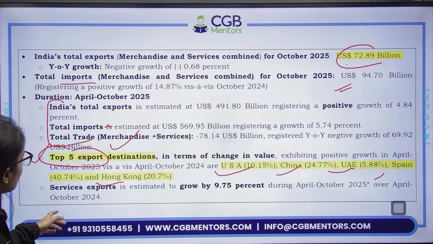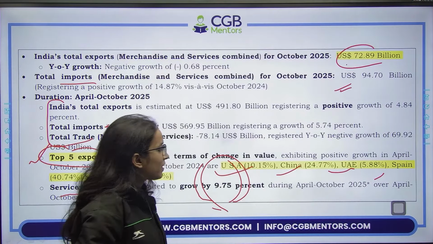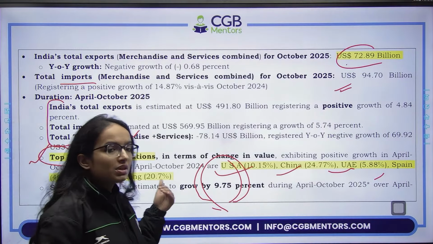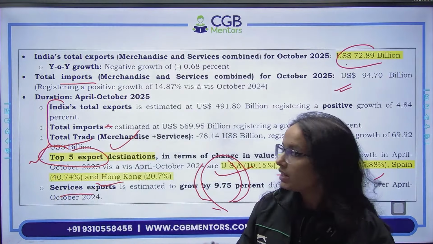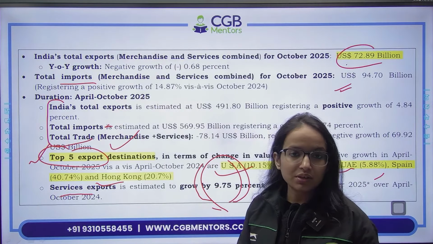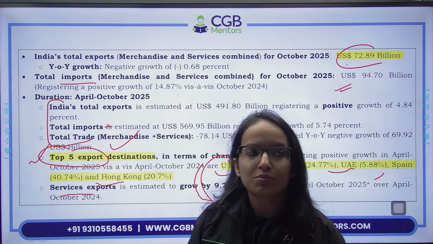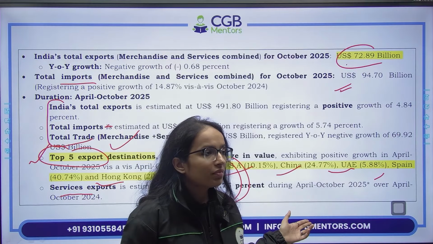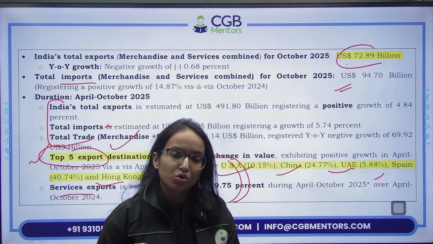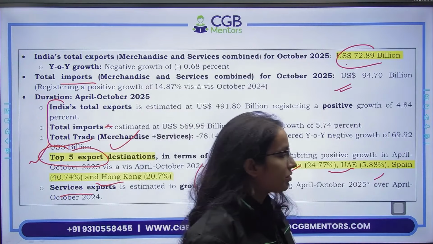And particularly if we talk about services exports, services exports is estimated to grow by 9.75% during April to October as compared to the same time frame in the previous year. Alright, so this is about the export and import data. And remember the top 5 export destinations, they are very, very important. Top 5 export destinations, top 5 import destinations, and you know about the services that still we have, not in merchandise, but in services we have a trade surplus. We are exporting more of services than what we are importing, right? But in merchandise or in goods, we have a trade deficit.